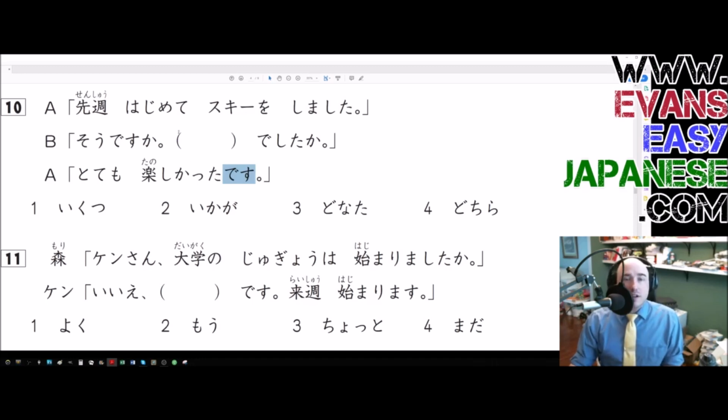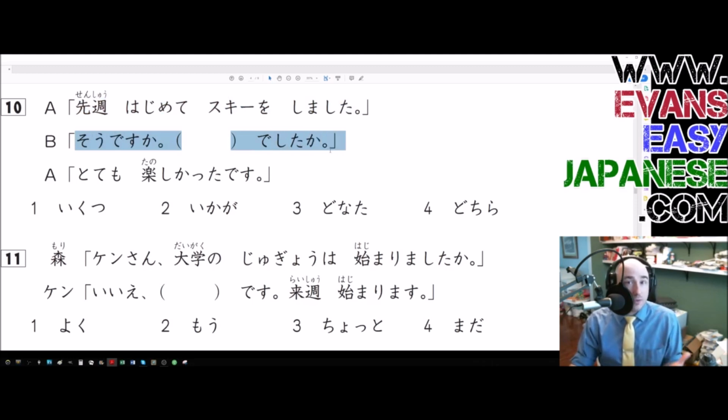Okay, so our question is, what kind of a noun can we put here? What kind of a question can we put here that means was it something? That gets the answer, it was very fun. So the conversation is almost certainly, last week I went skiing for the first time. To which they say, oh, is that so?